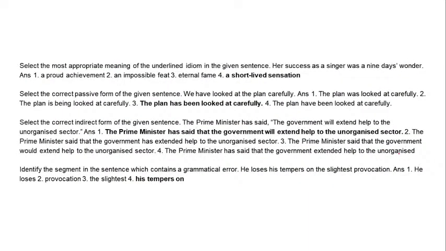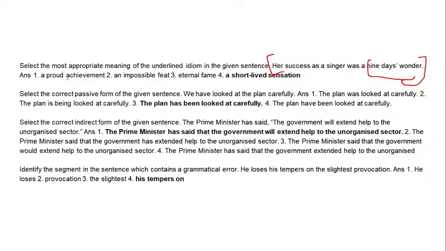We move on to the next slide, and here it starts again with an idiom. As I said, idioms are more than verbal meanings, but they are connected to that. So here our idiom is "9 days wonder." Our sentence is "her success as a singer was a 9 days wonder." So what does it mean? That it's a short period of time, right? A wonder for only 9 days, so that seems a very small time frame, right? A star for a very short period.